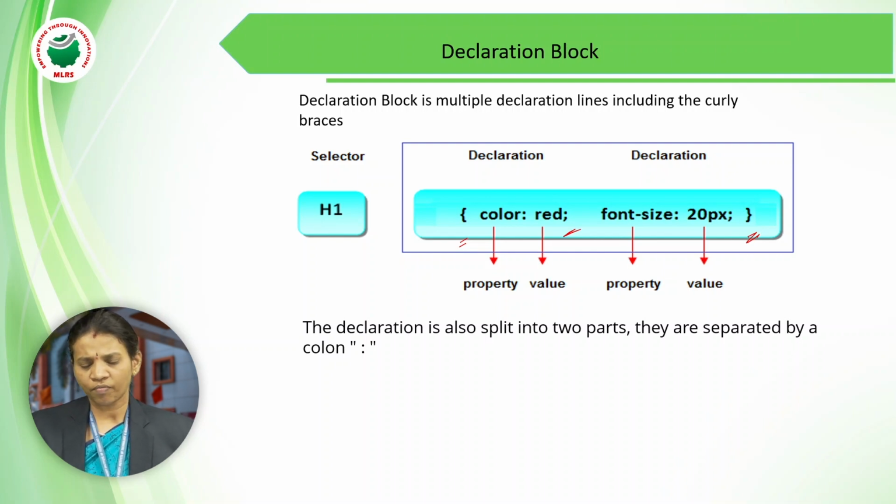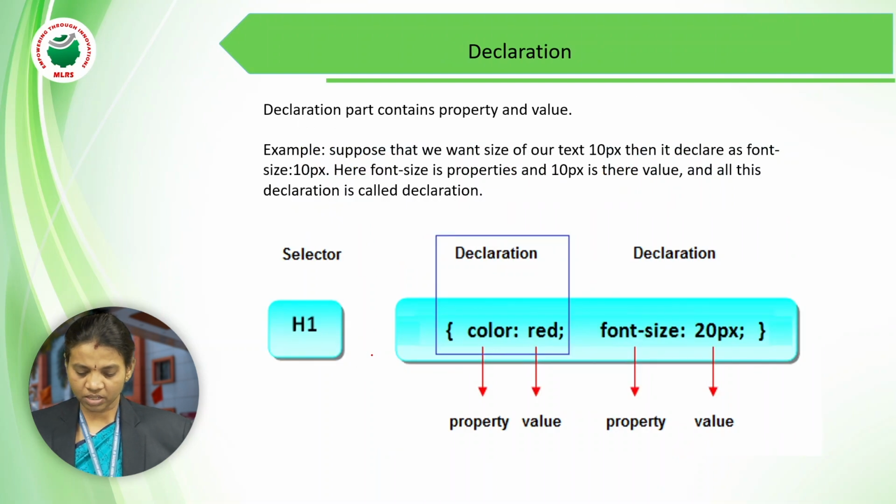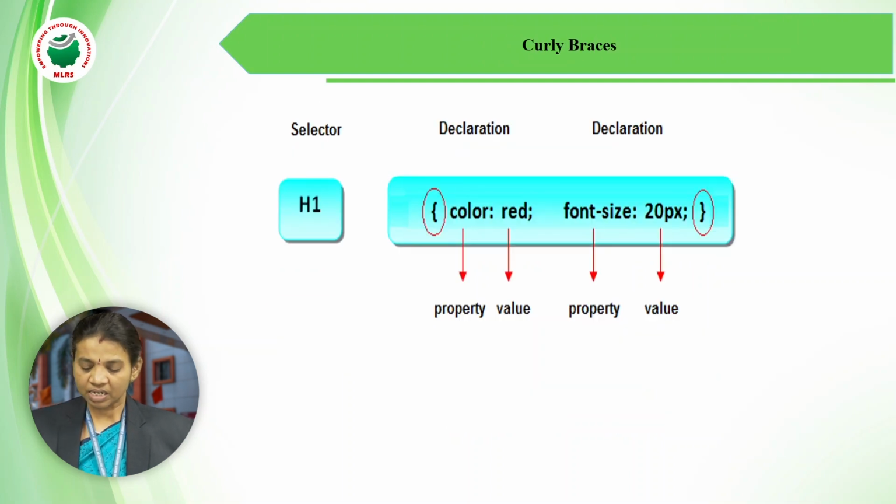Here the property followed by the colon is a must. Next, the declaration part contains the property as well as the value. The whole thing we can call a declaration part. What is the meaning of curly braces? Whatever tag is followed by the curly braces, the opening brace and the closing brace, whatever you declare in between is called the declaration part.